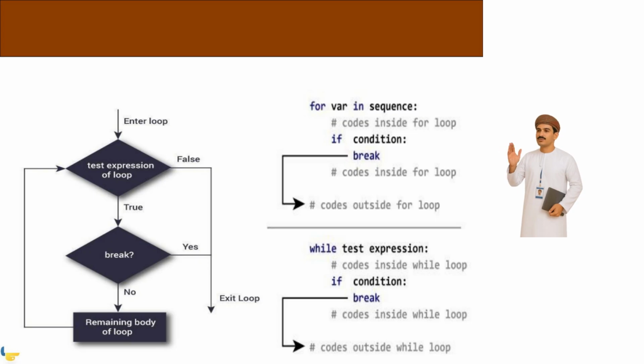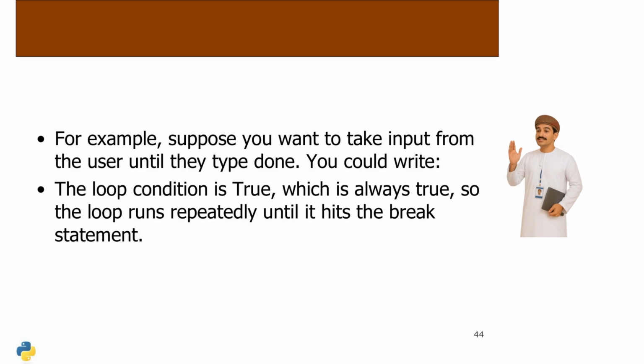The break statement is crucial for controlling loop execution. It allows you to exit a loop prematurely, regardless of the loop's condition. This is particularly useful in scenarios where you need to stop processing based on a specific condition, enhancing efficiency and control in your code. To continuously take user input until done is typed, use a loop with the condition set to true. This ensures the loop runs indefinitely, only stopping when the break statement is encountered upon the user entering done. This approach efficiently handles user input in a controlled manner.